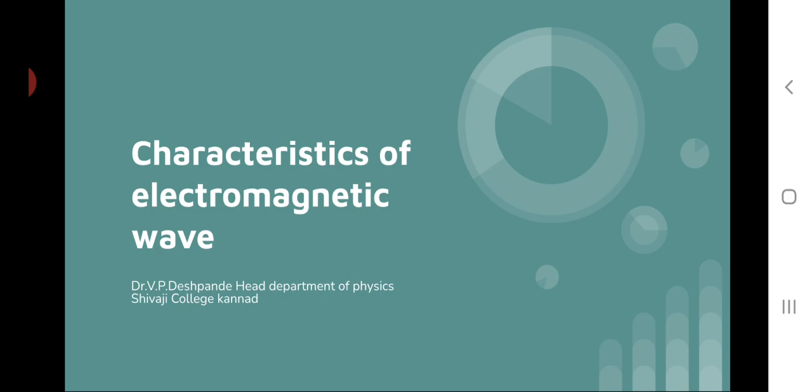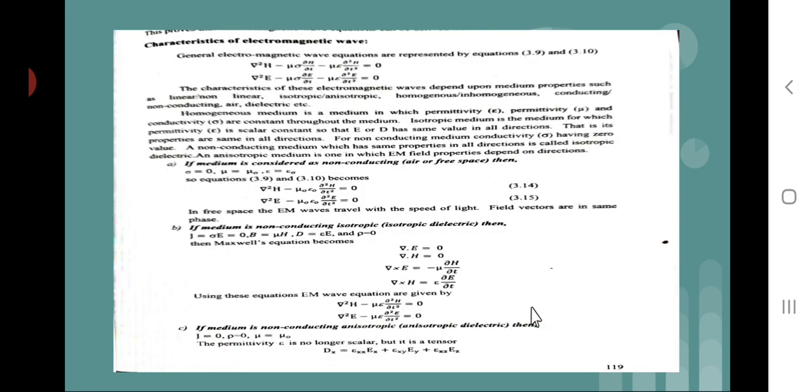Now today we discuss the characteristics of electromagnetic waves. You know that electromagnetic waves are a transverse wave, and the equation of electromagnetic waves in electric field as well as magnetic field is given by this equation.